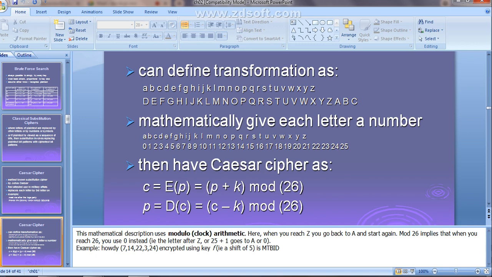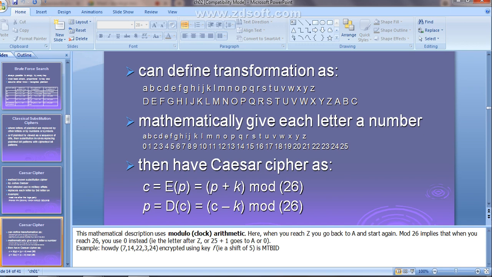G. G is at 6. 6 minus 1, what letter do you get? F. Write it down.